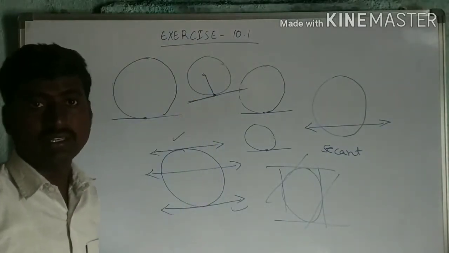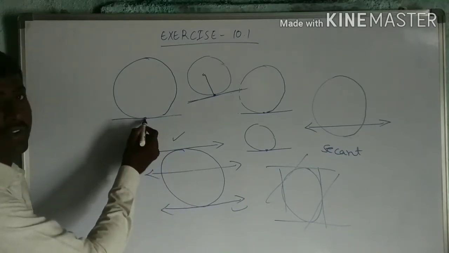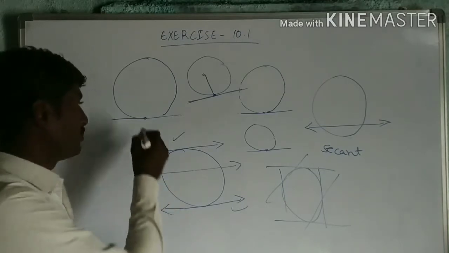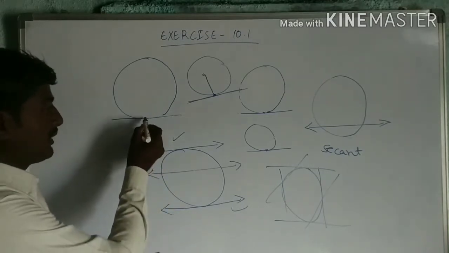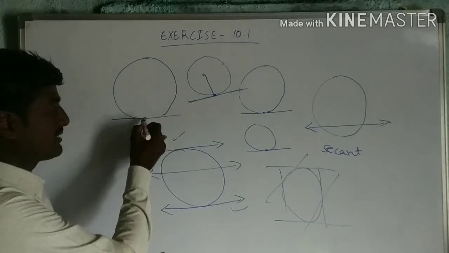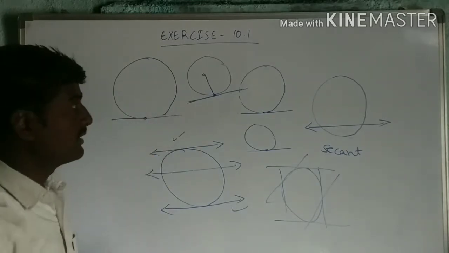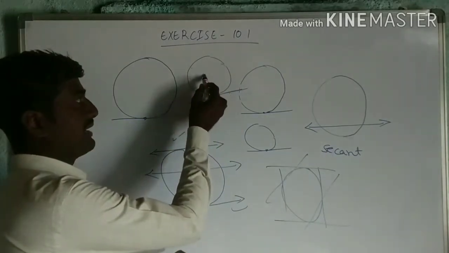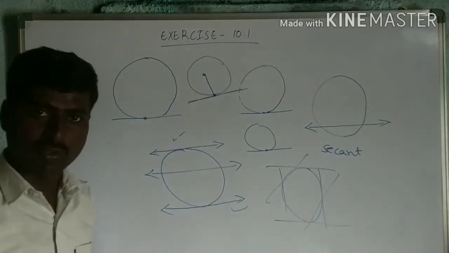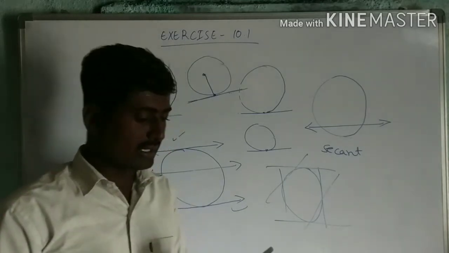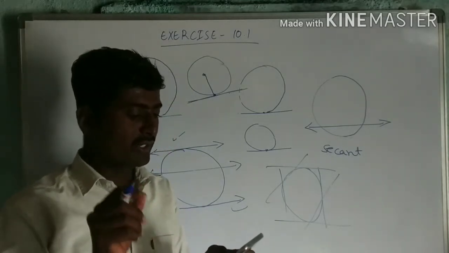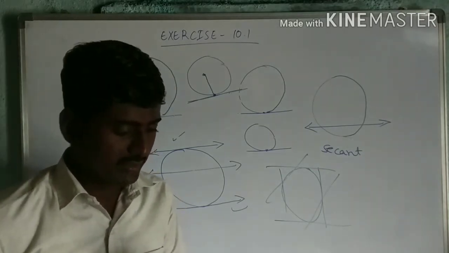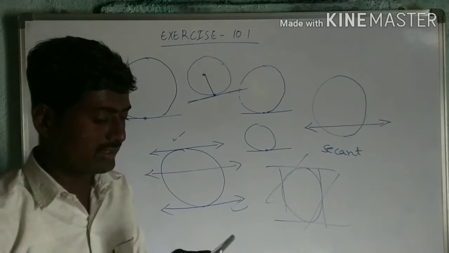So the answer for the fourth question is point of contact. In the blank space you can write point of contact.